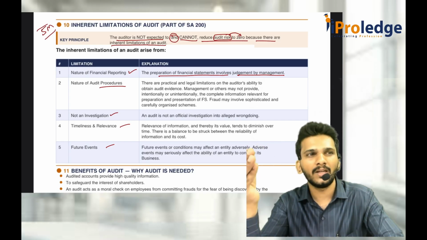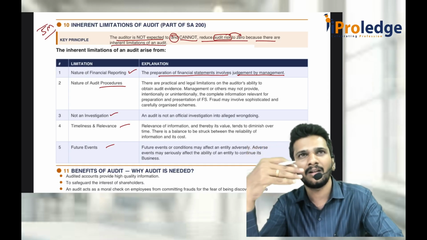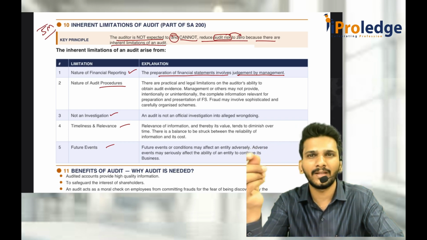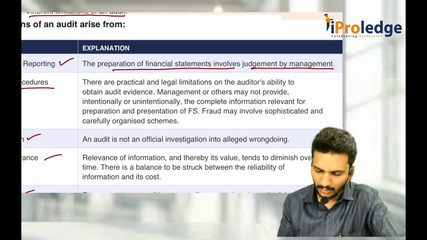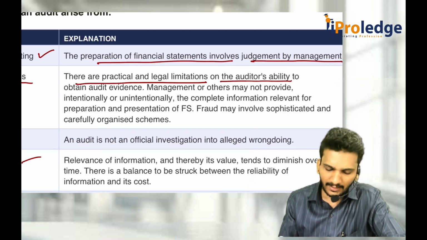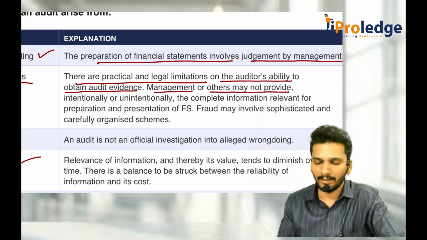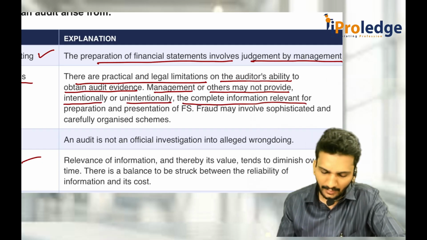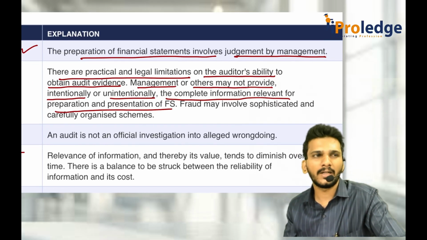Multiple things are there. That is why, as an auditor, I do not have a sufficient team, or we are not expected to verify all those things, because that is not possible. That is trivial maybe. Trivial means very immaterial or small things, because of which auditors are not expected to reduce audit risk to zero. There are practical and legal limitations on the auditor's ability to obtain audit evidence. Management or others may not provide, intentionally or unintentionally, the complete information relevant for the preparation and presentation of financial statements. That is why we are not expected to reduce audit risk to zero.